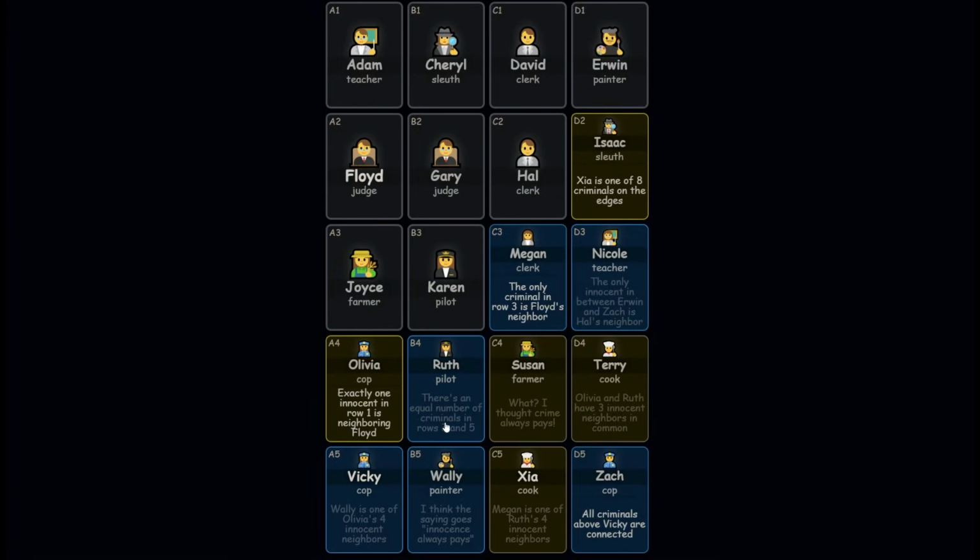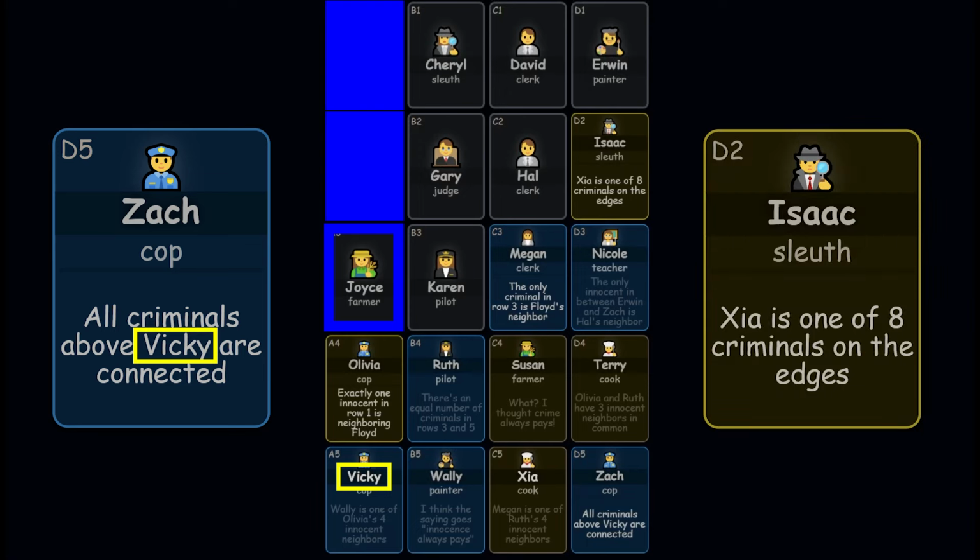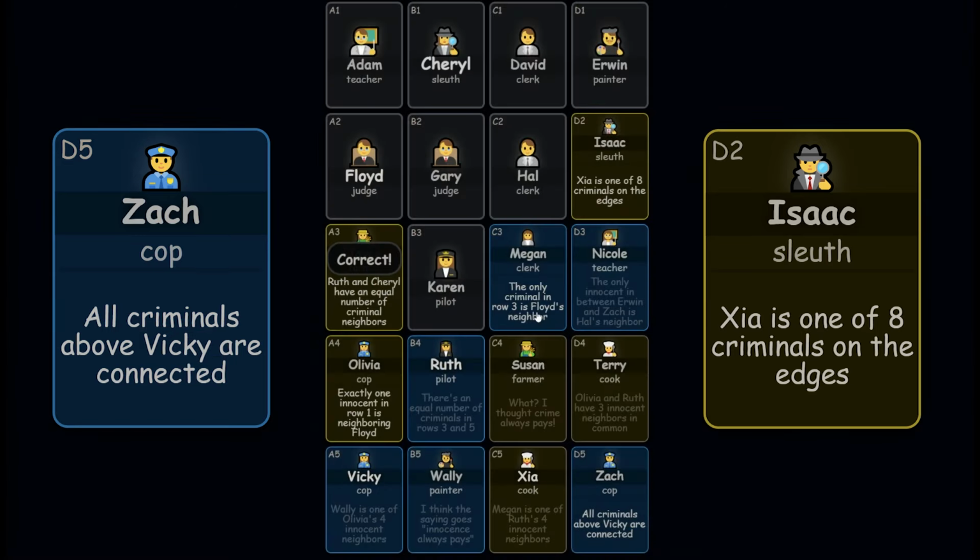Here's a tricky one. All criminals above Vicky are connected. Can we do anything with this info? Let's assume Joyce is innocent. Then, everyone above her must also be innocent. Now, if you look at Isaac's clue, there's supposed to be 8 criminals on the edges, but we only have room for 7. That shouldn't happen, so our initial assumption is wrong. Therefore, Joyce should be a criminal, and Karen should be innocent.